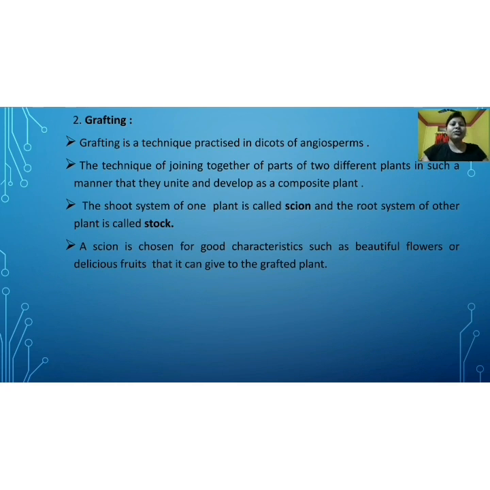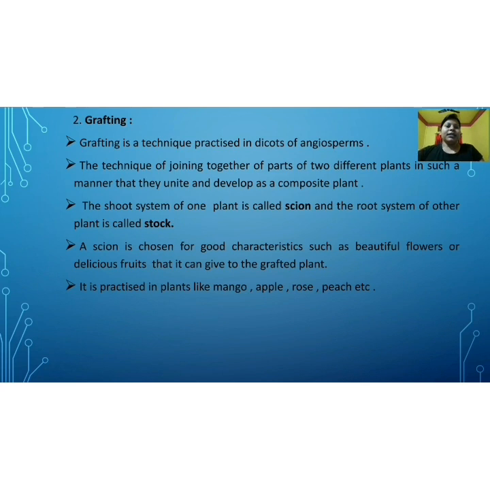A scion is chosen for good characteristics such as beautiful flowers or delicious fruits that it can give to the grafted plant. It is practiced in plants like mango, apple, rose, peach, etc. We may do grafting in these plants to increase their number.